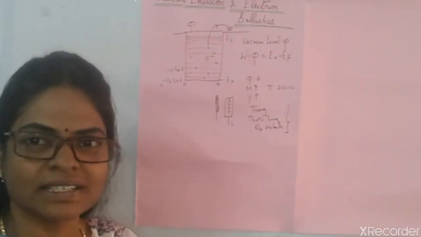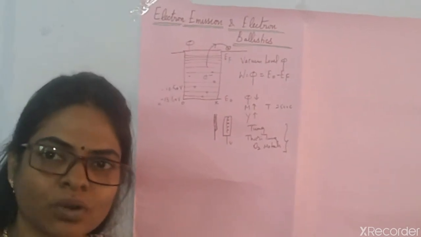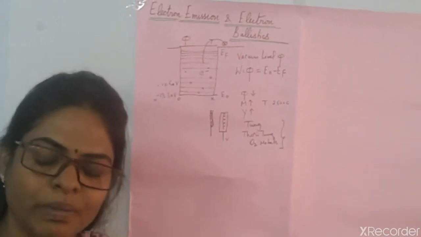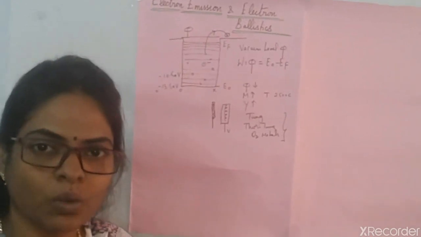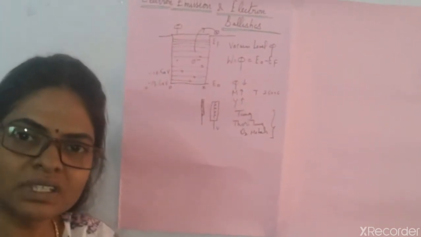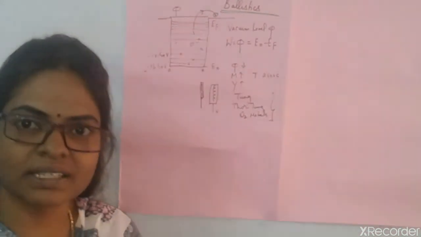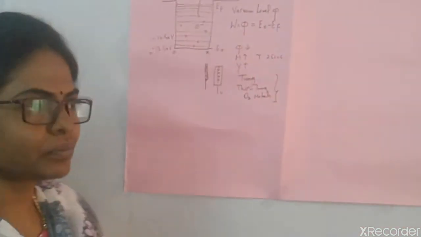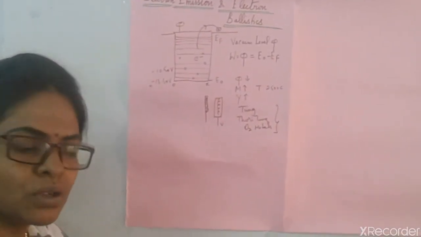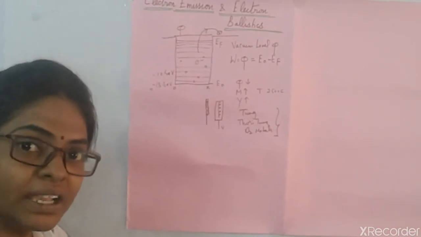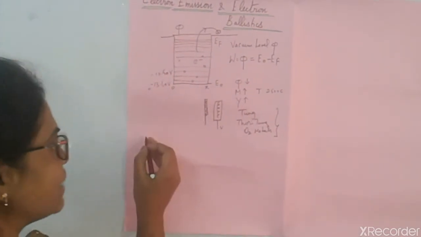Next is electron ballistics. After knocking out the electrons from the metal, we have to make these electrons travel and hit some luminescent material or any target material, and we have to study whatever takes place afterwards. So we have to study the dynamics of the electron motion, or electron projectiles. That is called electron ballistics. For that we'll start from the type of field. Only the field, electric and magnetic, can manipulate the motion of the electrons. So we'll start from the field.